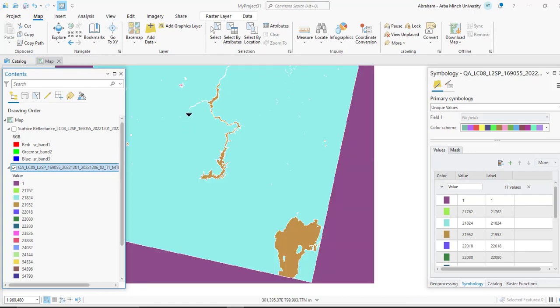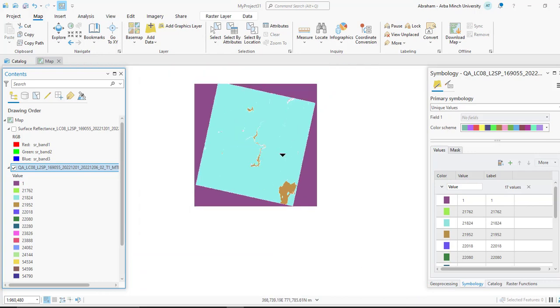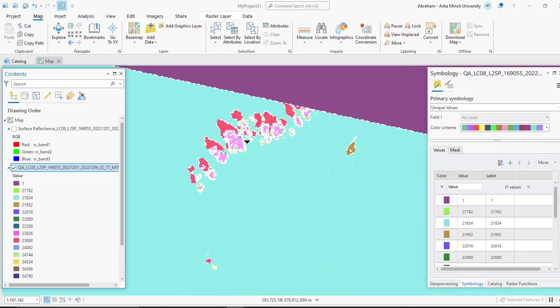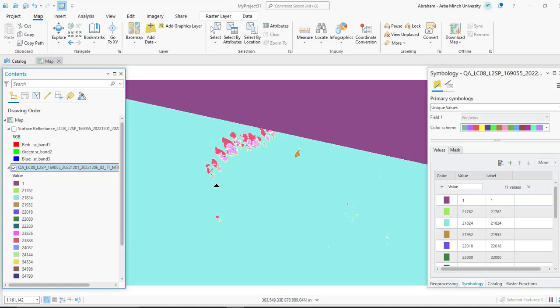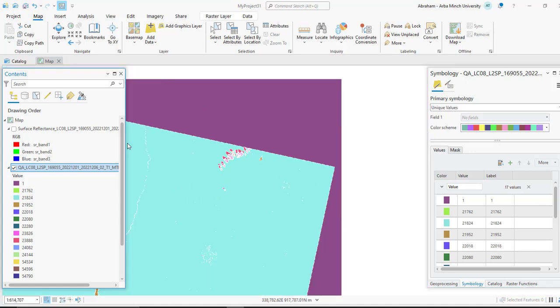And for the cloud part, we have different colors. So we are going to select the land and water pixels only and specify no data value for cloud and other artifacts.